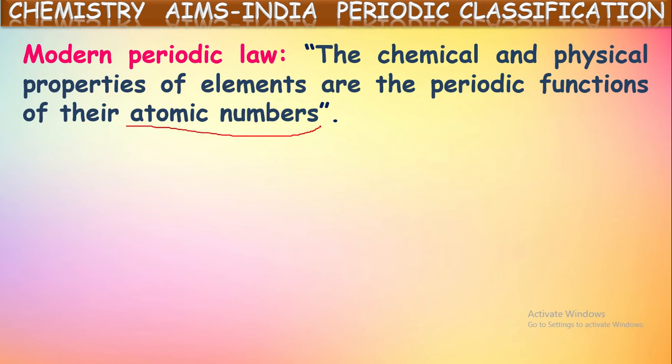That means when elements are written in the increasing order of their atomic numbers, the properties are repeated from one element to another element. So those elements which have the same properties are kept one below another, and hence the periodic table is created. Okay, the chemical and physical properties of the elements are periodic functions of their atomic numbers.